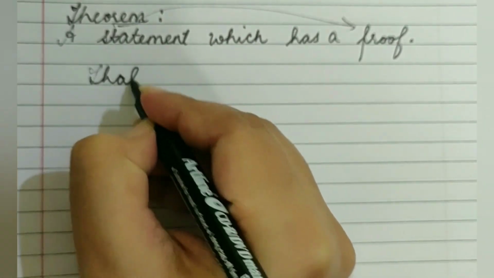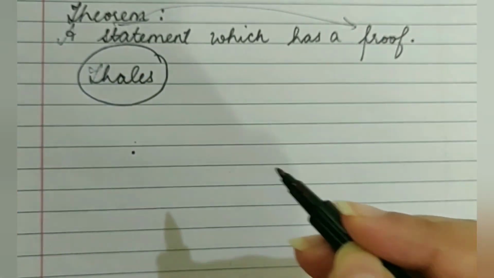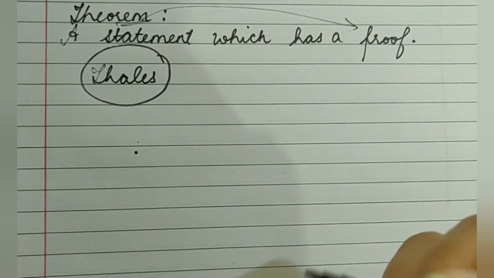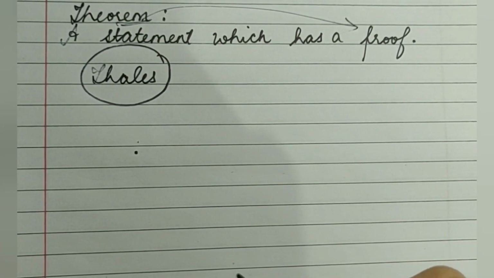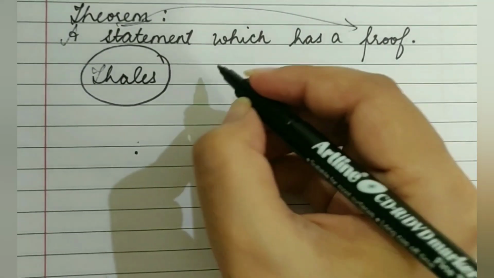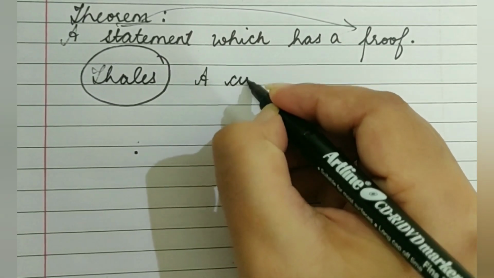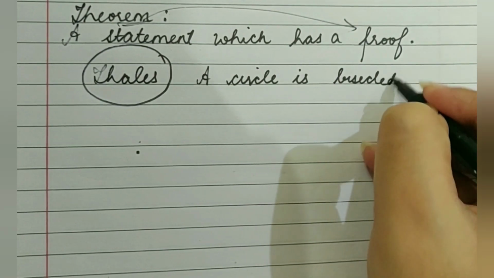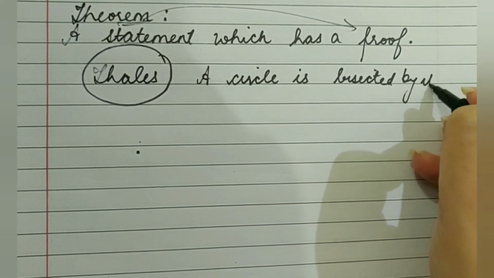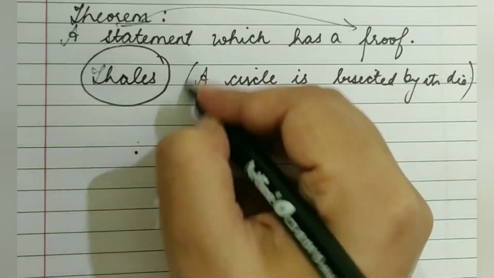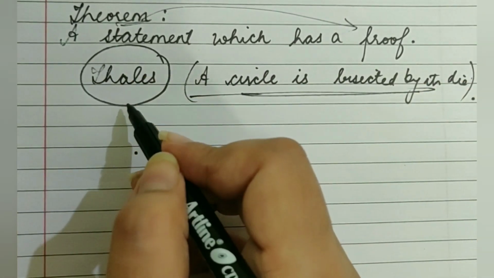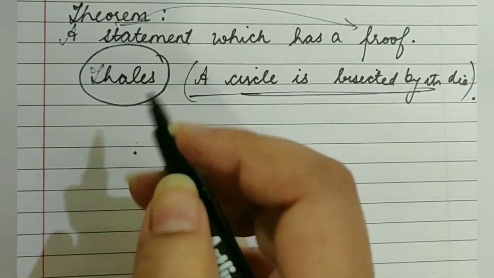Thales was the first mathematician. He was a Greek mathematician. He was the first one to give proof to some statement, and the statement which he proved was that a circle is bisected by its diameter. This was the statement which was first proved ever. It was proved by Thales around 600 BC.